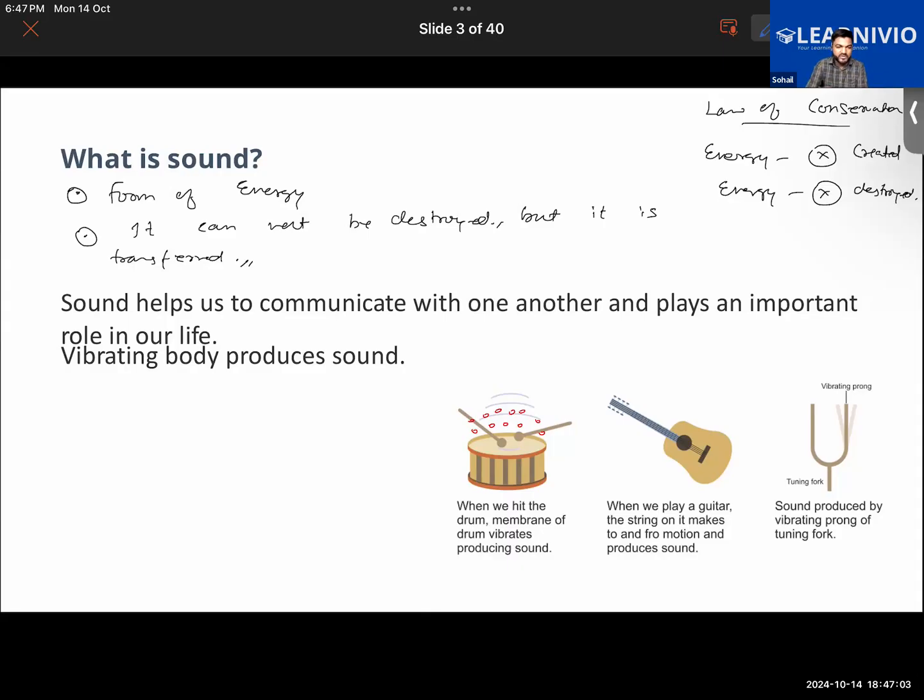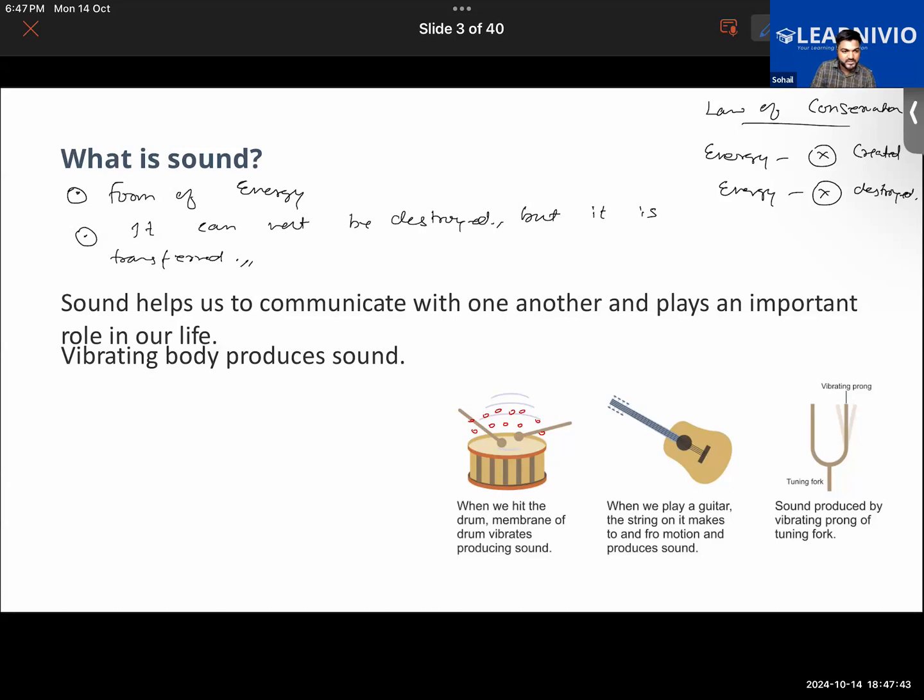So far what we have learned is that sound is a form of energy because of which our ears are able to hear something. One cannot produce or destroy sound. This statement basically means that sound follows the law of conservation of energy. As per what we have learned, energy can neither be created nor destroyed. Is this statement clear to everyone? The law of conservation? Yes, sir.